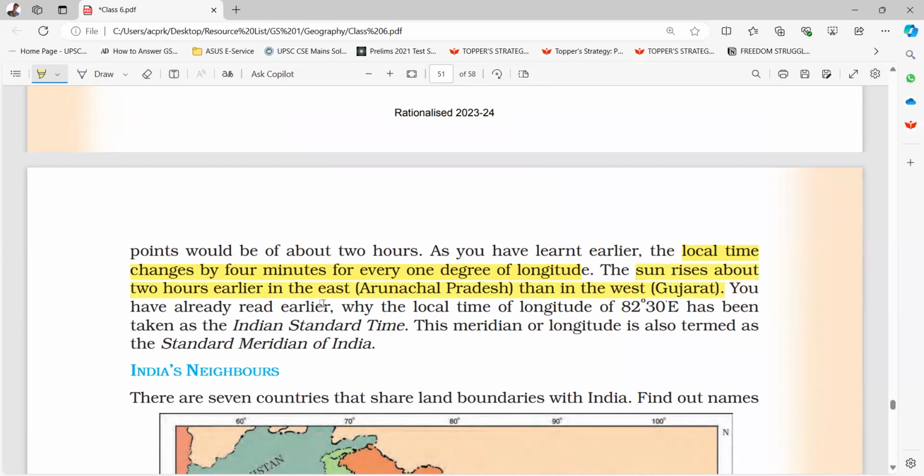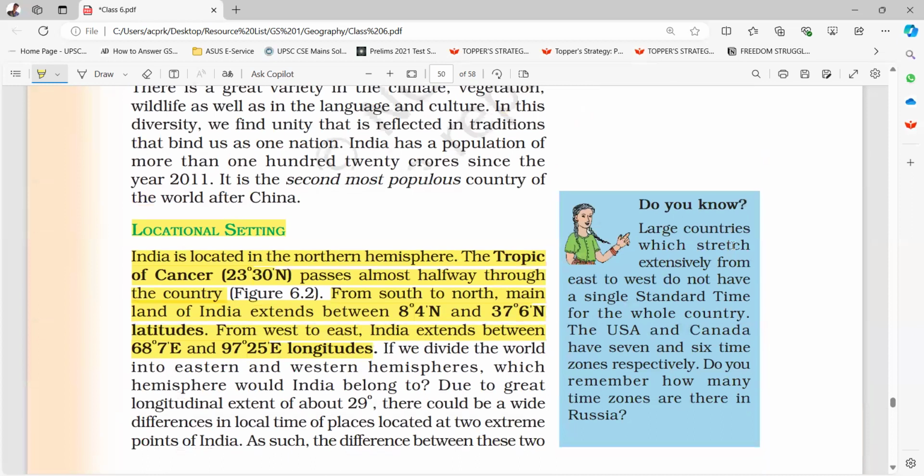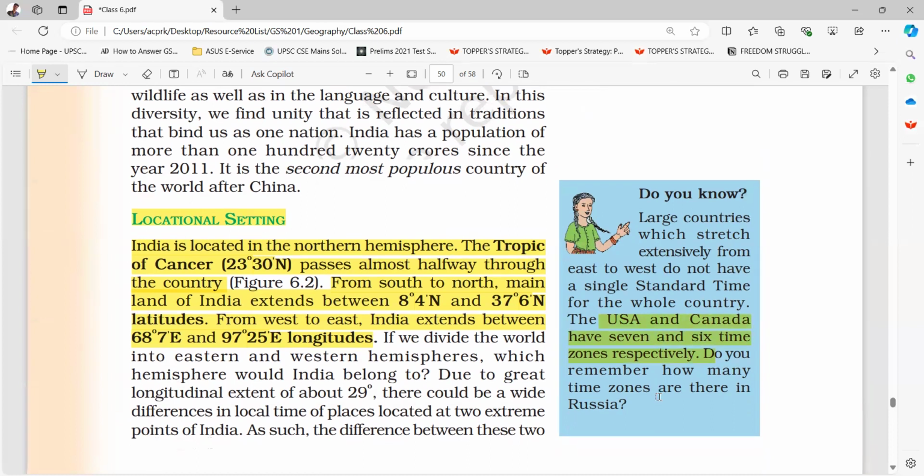You have already read earlier why the local time of longitude 82 degrees 30 minutes east has been taken as Indian Standard Time. This meridian or longitude is termed as Standard Meridian of India, 82 degrees 30 minutes east. Large countries which stretch extensively from east to west do not have a single standard time for the whole country. The USA and Canada have 7 and 6 time zones respectively. Russia has 11.